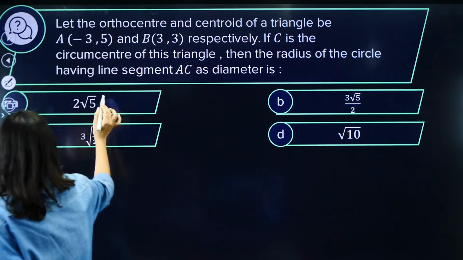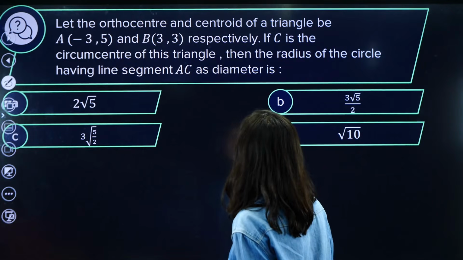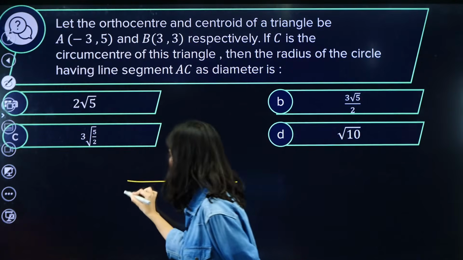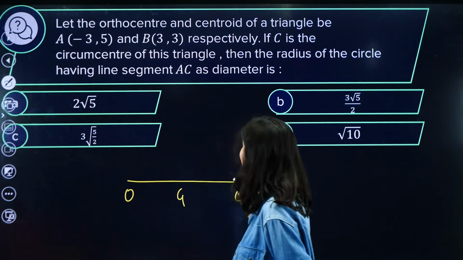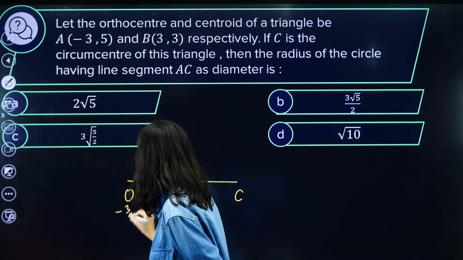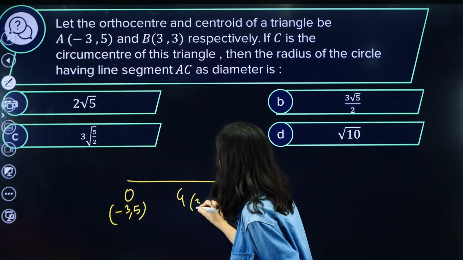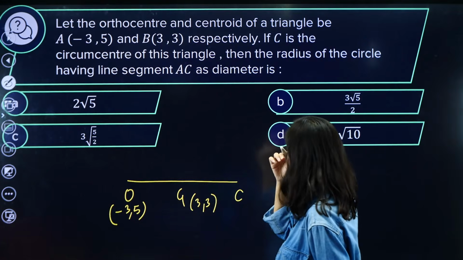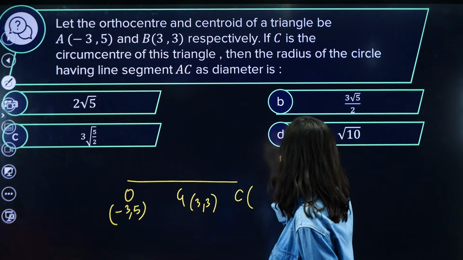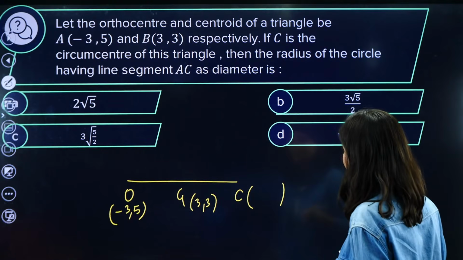Now, let the orthocenter and centroid of a triangle be given. Remember that OGC line. Orthocenter is given as (-3, 5) and G is (3, 3), the centroid. C is the circumcenter, which we do not know. Then find the radius of the circle having line segment AC as diameter.